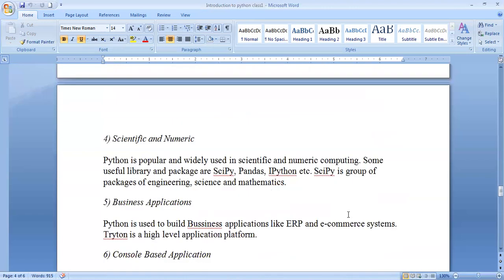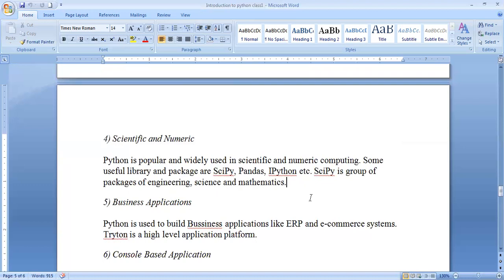And the next one is scientific and numeric. Python can support the scientific field and the numeric field also, with so many libraries and packages like SciPy, Pandas, IPython. These are groups of packages, nothing but what I mentioned here. These can be supported in engineering, science, and mathematics. And it also can enhance business applications. So many business applications came into existence in the market.